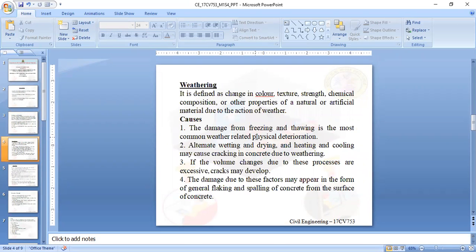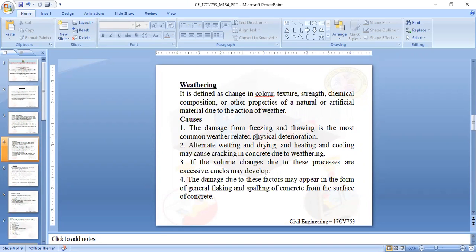Next, coming to weathering. We know the effect of weather. While constructing buildings or structures, there will be different weather conditions, and after some days the weather will change. Based on that, the physical cause changes the physical deterioration of the structure.